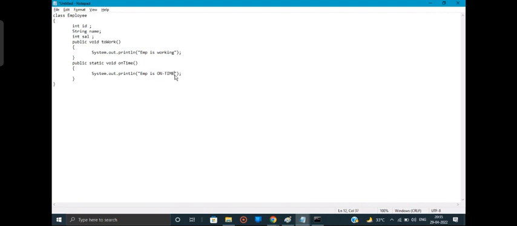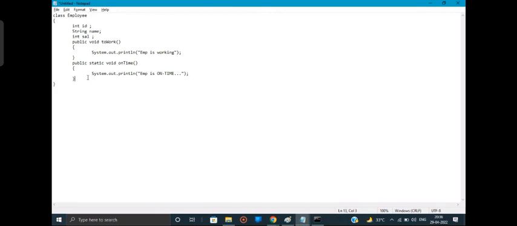Employee is on time. Okay, fine. That much is fine. Now what next? You want one more method or is this much fine for your understanding? Sufficient. One static, one non-static. Yes, this is fine. Okay. Now some non-static and static initializers.